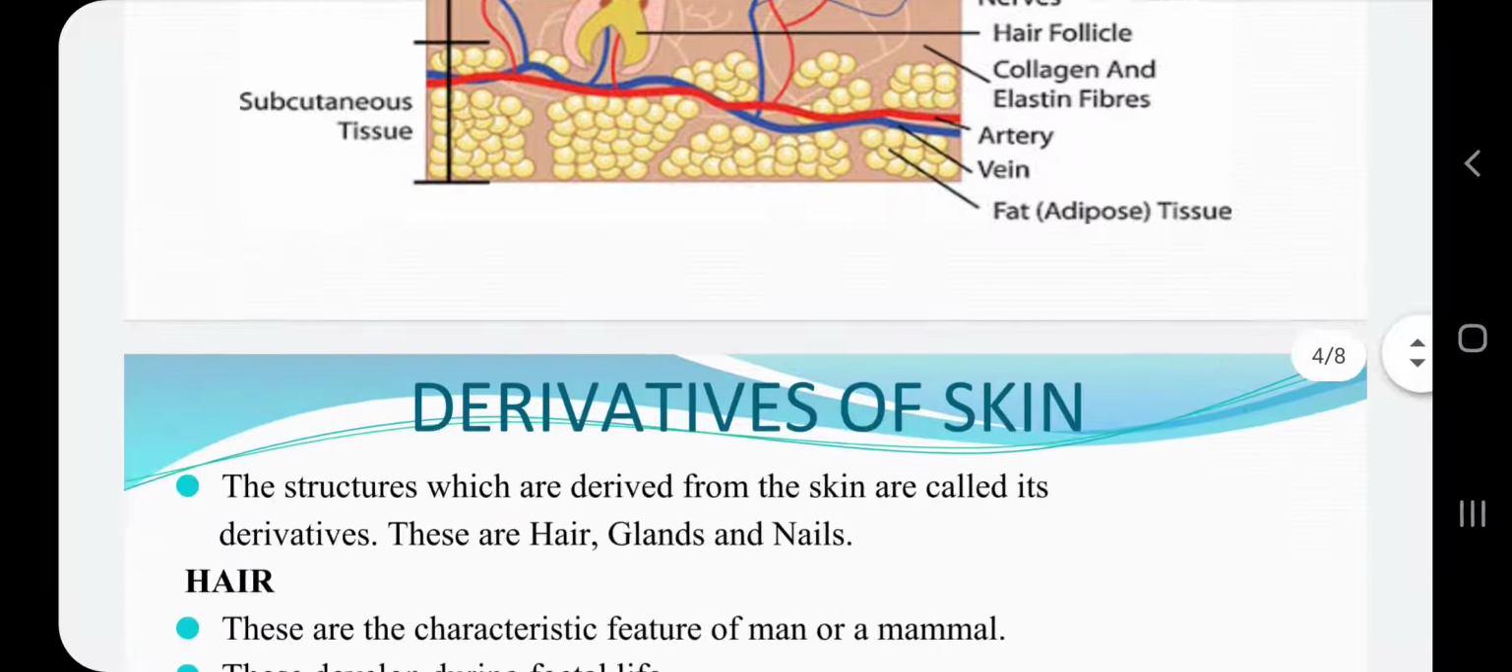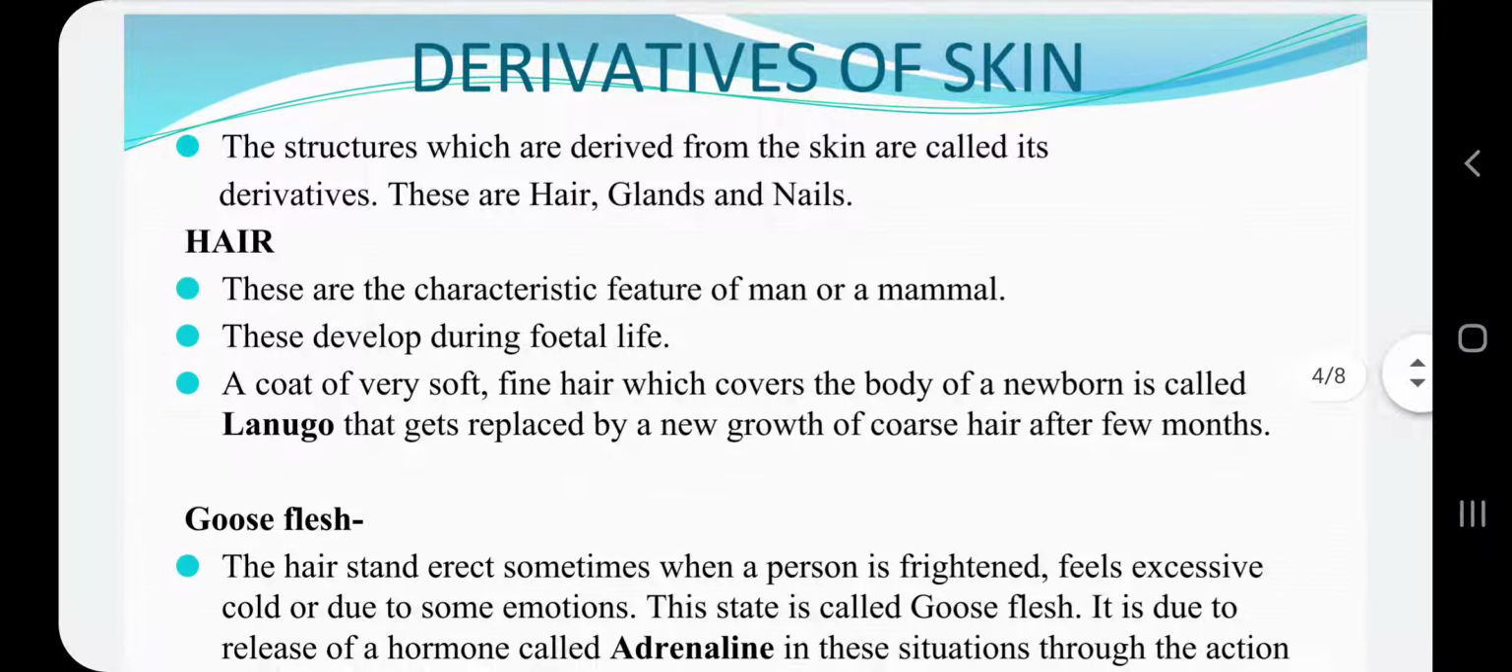Now we will discuss in detail the derivatives of skin. Derivatives of skin are the structures which are derived from the skin, such as hair, glands and nails. We will discuss in detail all of these now. Here these are actually epidermal in origin, and then they have this down growth into the dermis region, and these are the characteristic feature of a mammal or a man, and they develop during fetal life in the mother's womb,